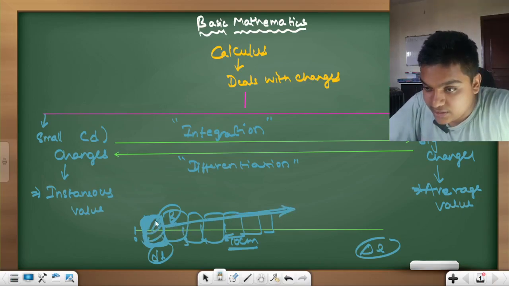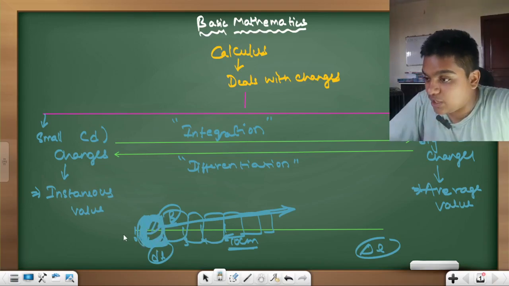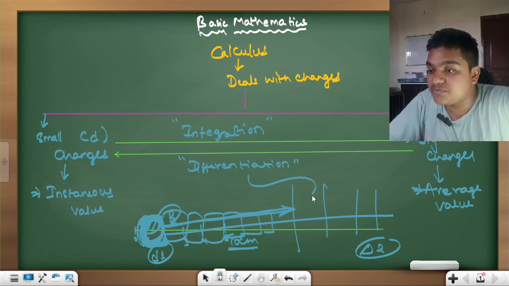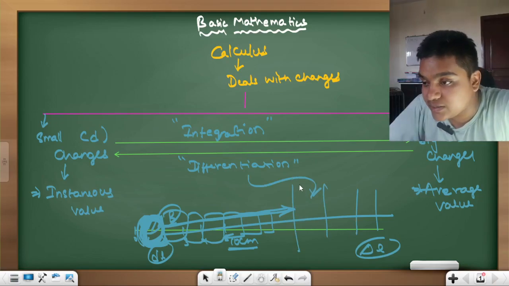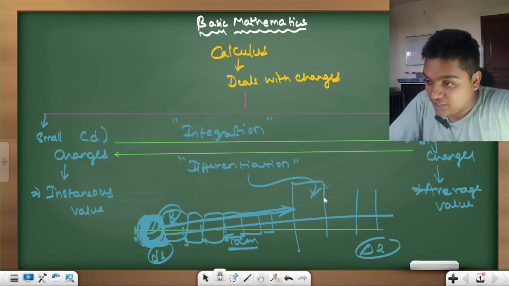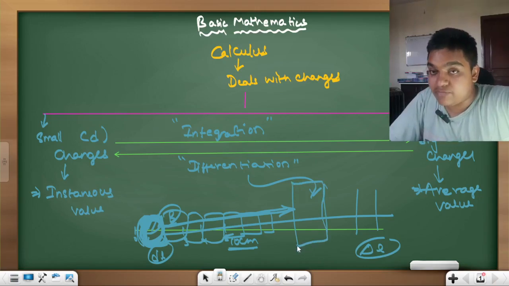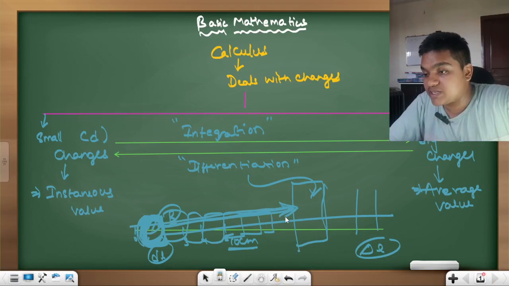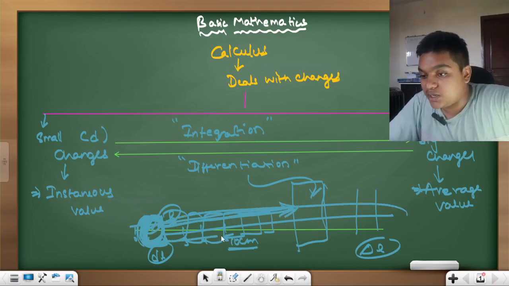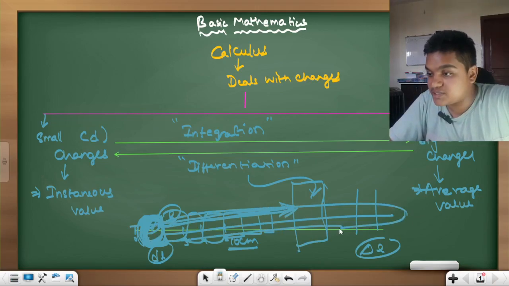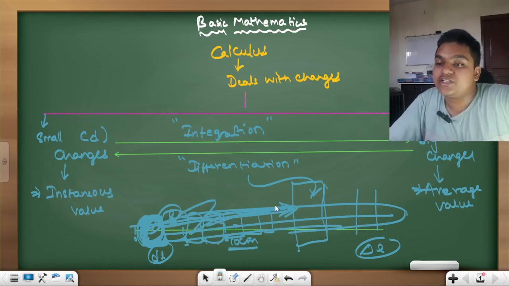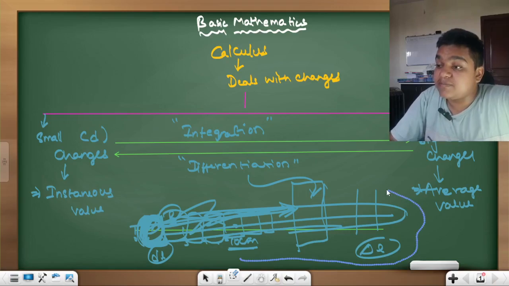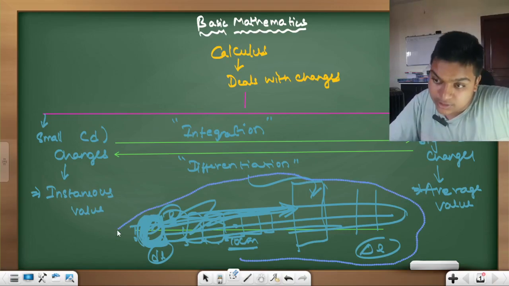When you divide the whole length of the wire into small pieces, you use differentiation to calculate the value for a small piece. And when you want to sum up all the small pieces and calculate the value for the whole wire, you use integration. So this is the very basic introduction of calculus.